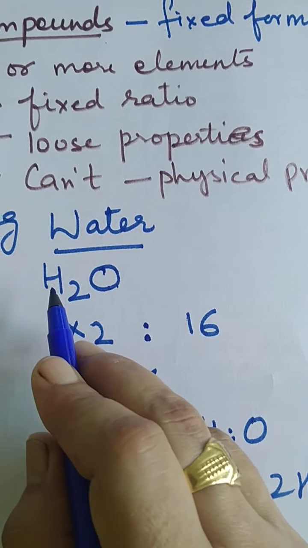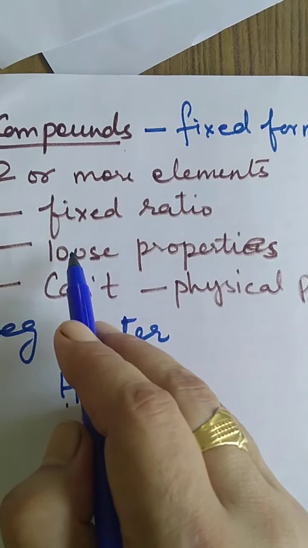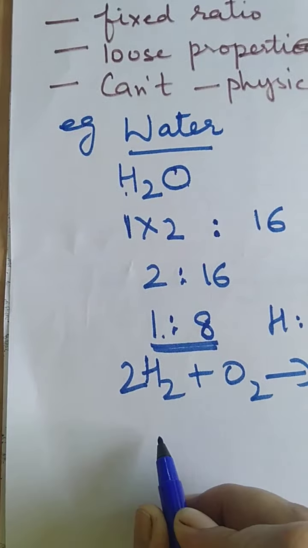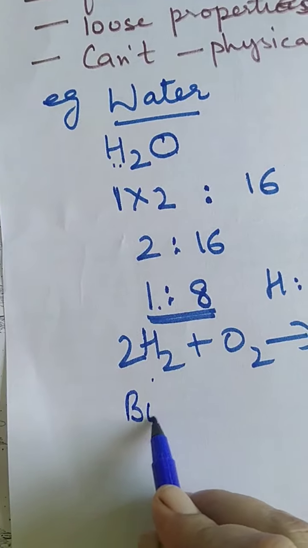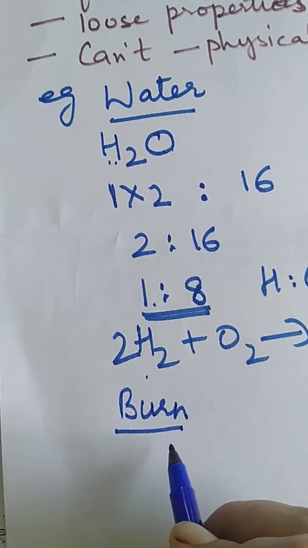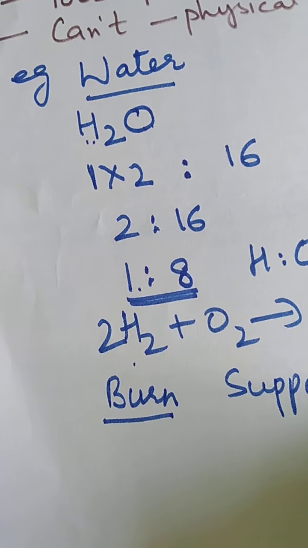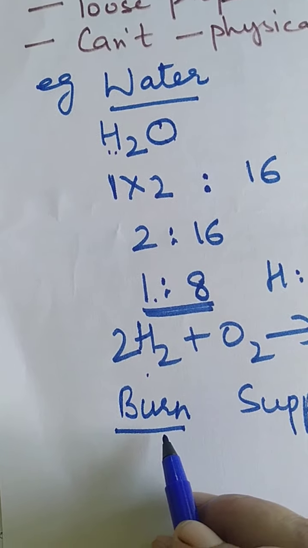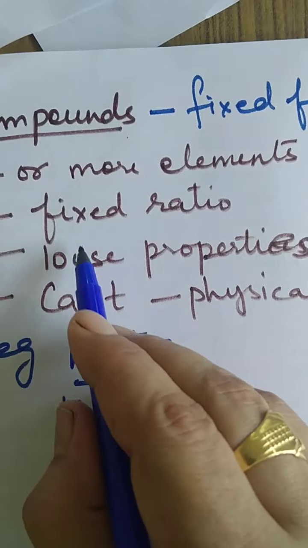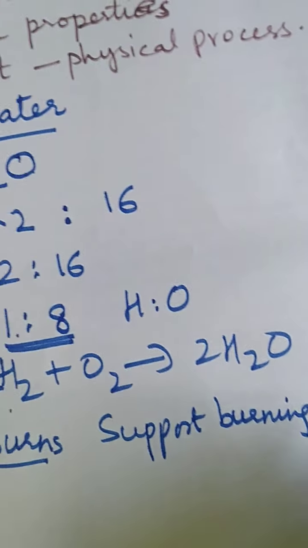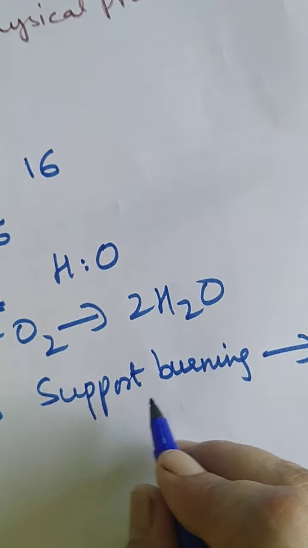So water is formed when hydrogen and oxygen combine in the ratio 1:8, such that they lose their properties. Water is made up of hydrogen and oxygen. One property of hydrogen is that it burns in fire. The property of oxygen, as you all know, is that it supports burning. Now they both have different properties. Hydrogen burns, oxygen supports burning. But when we combine both, they lose their properties. And what have you obtained? Water. Water neither burns nor supports burning.